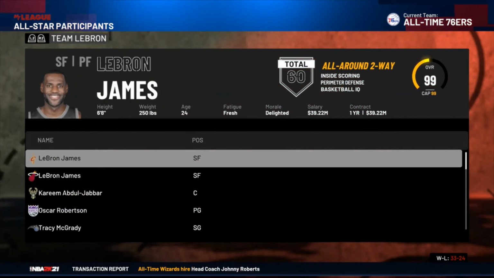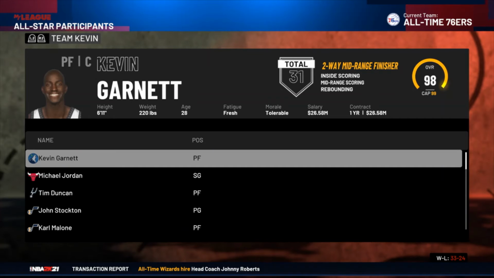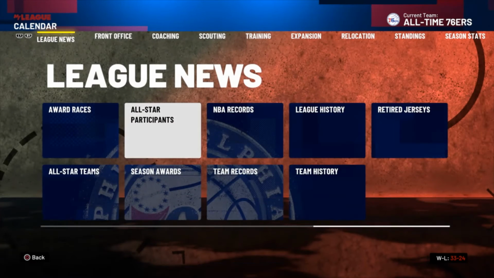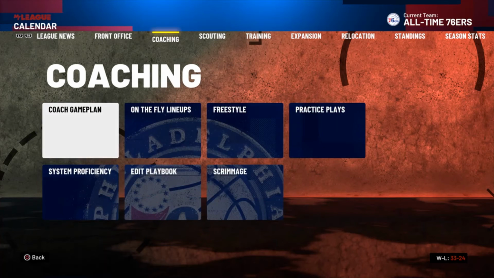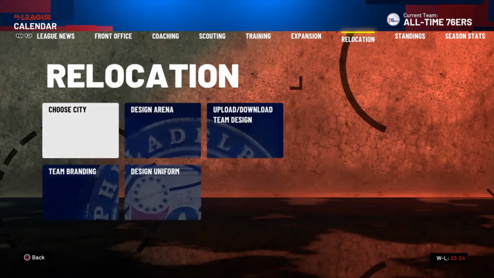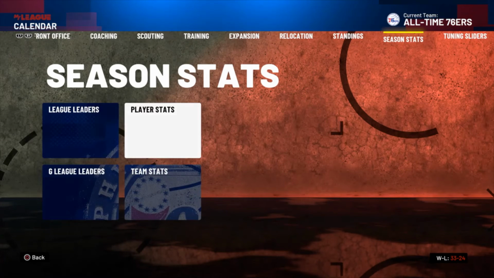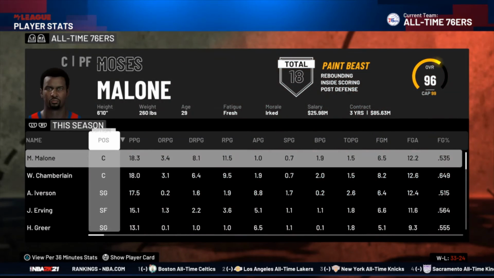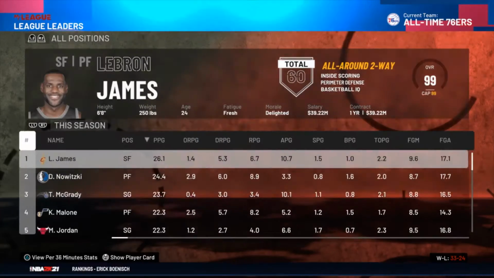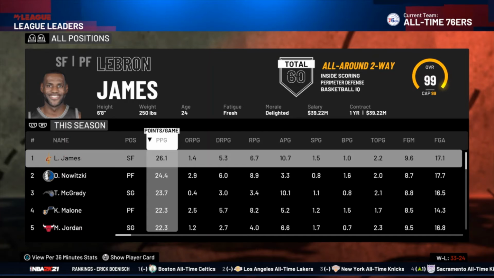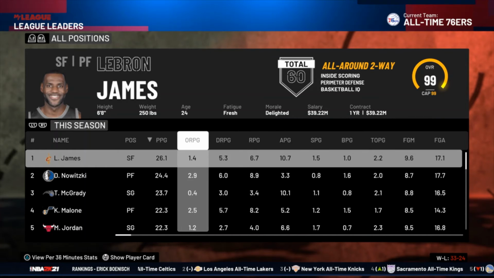You're nearly there. All-Star participants. It's Team LeBron and Team Kevin Garnett. There we go. So LeBron from the Cavs and Kevin Garnett from the Timberwolves. We're just going to look at player stats now. League leaders, there we go. LeBron from the Cavs is top at the moment.